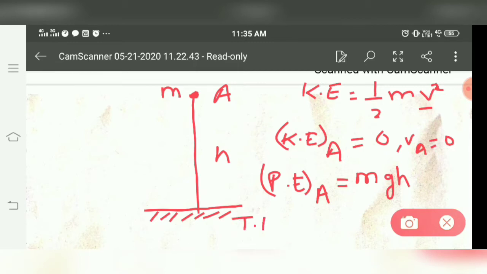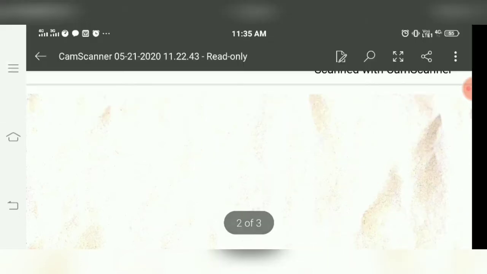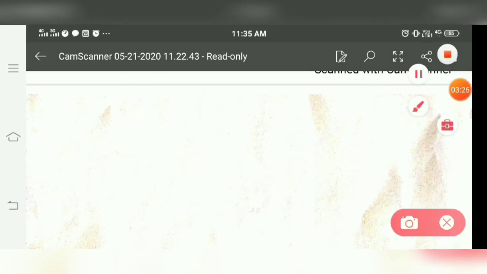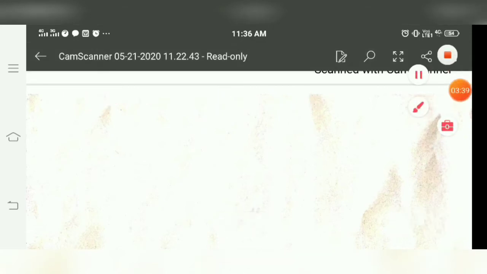Therefore, at point A, total energy is kinetic energy at A plus potential energy at A. So total energy at A is kinetic energy 0 plus mgh, so it's going to be mgh. So we can say at point A, total energy is mgh.